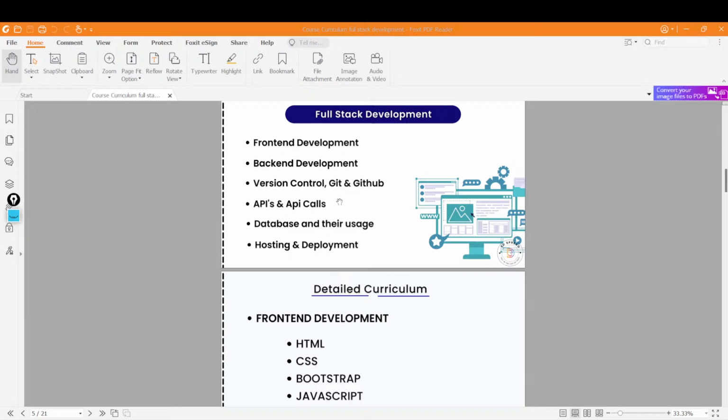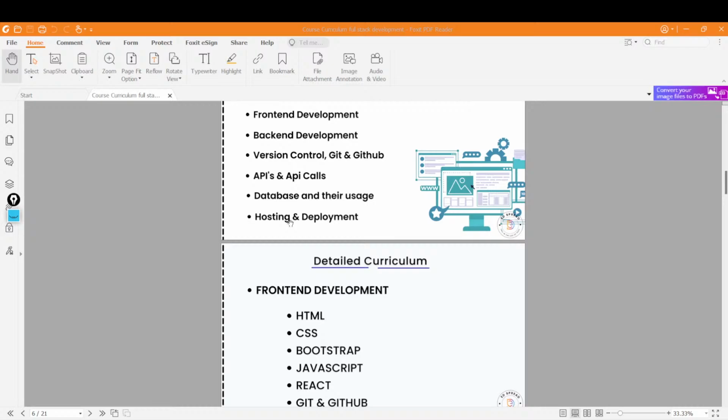So we will be creating our own APIs also, right? It's not like we will only be looking at or getting data. With databases, you will be able to store whatever data you want to store from the user end into your database service. And once you have done it, you will also be able to host it and deploy it, and show it to your friends, peers, or even to your recruiters.